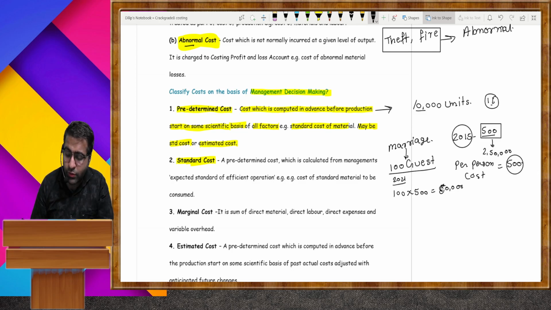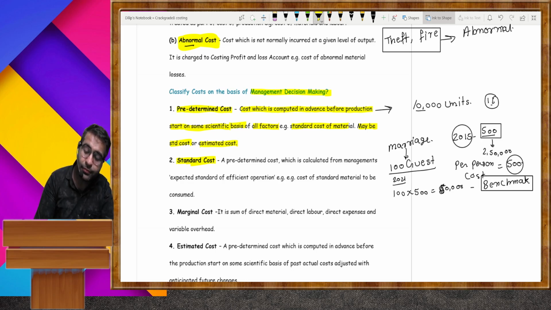So the cost which is set as a benchmark is regarded as standard cost. A predetermined cost which is calculated from the management's expected standard of efficient operation. For example, cost of standard material to be consumed, that is, how much material you are going to consume for manufacturing anything.